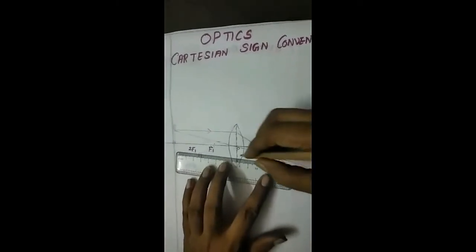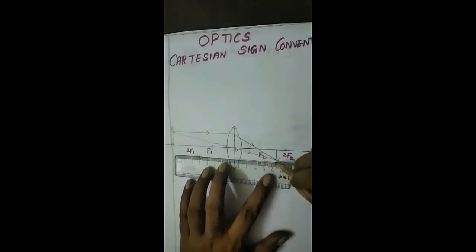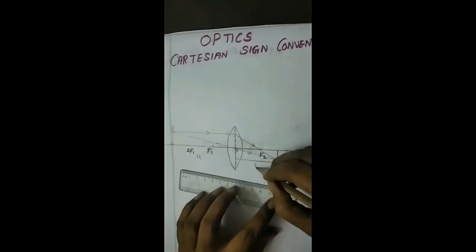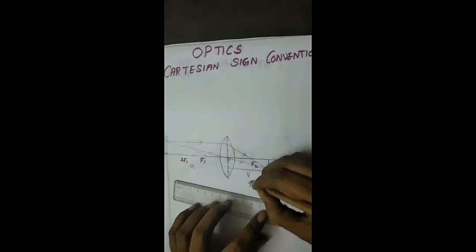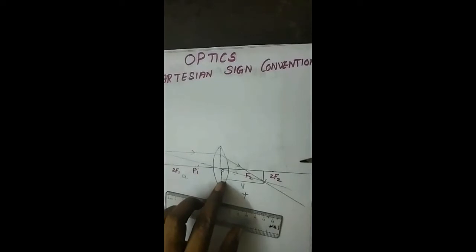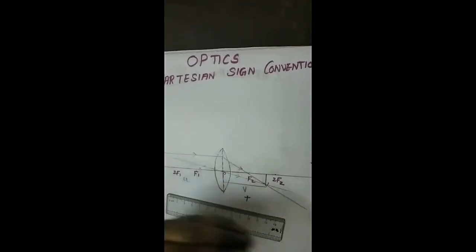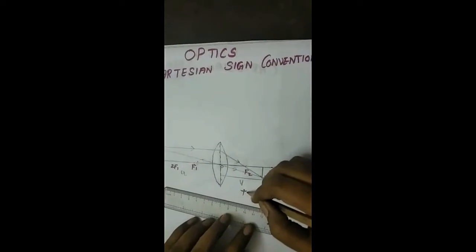And the distance between the optic center and the image is called the image distance V. It is a positive value. Why? We are measuring along the direction of propagation of light. So it is a positive value.